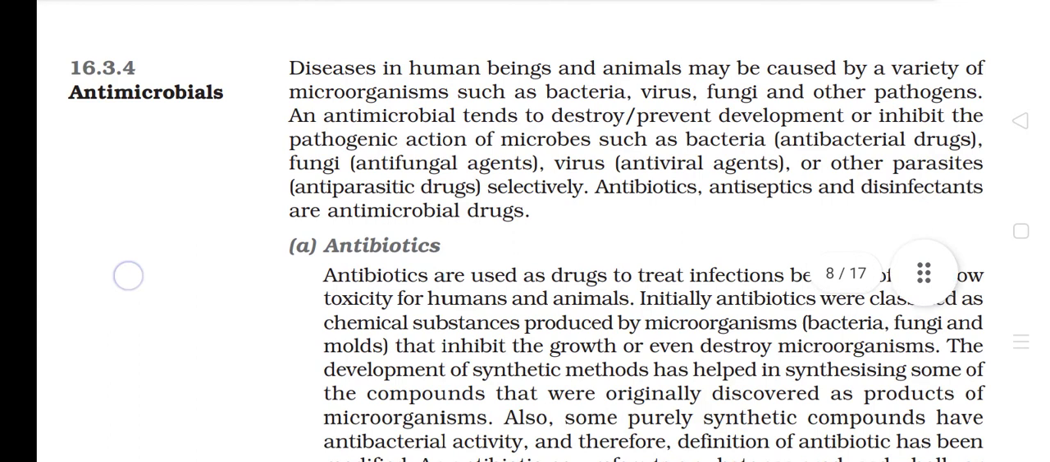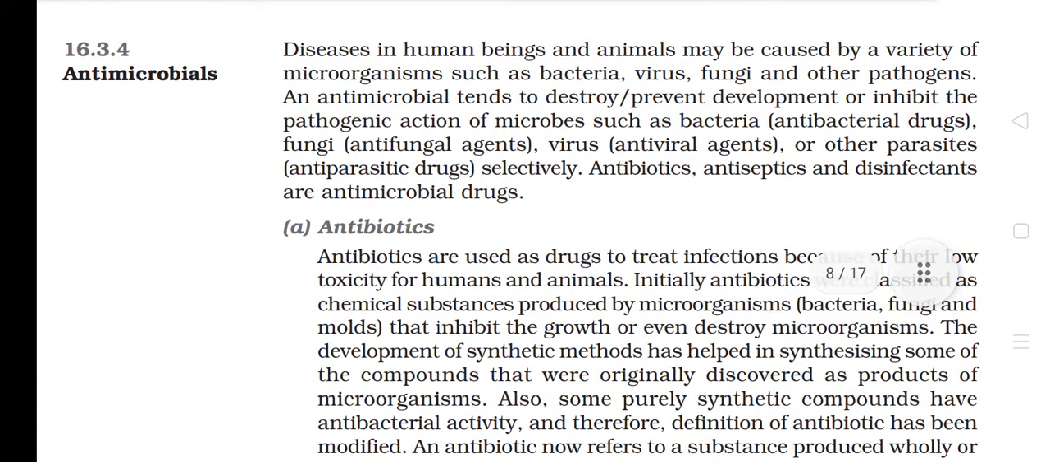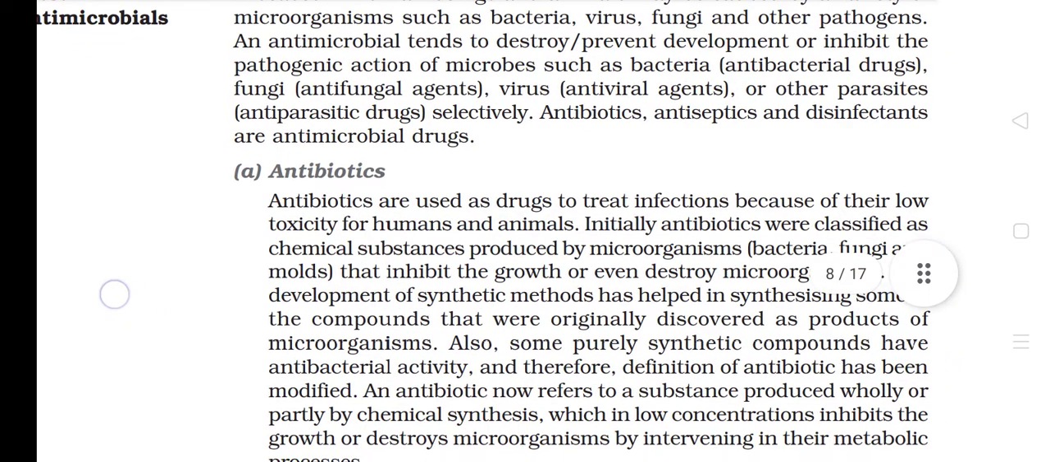16.3.4 Antimicrobials. Diseases in human beings and animals may be caused by a variety of microorganisms such as bacteria, viruses, fungi, and other pathogens. An antimicrobial tends to destroy, prevent development of, or inhibit the pathogenic action of microbes such as bacteria (antibacterial drugs), fungi (antifungal agents), viruses (antiviral agents), or other parasites (antiparasitic drugs) selectively. Antibiotics, antiseptics, and disinfectants are antimicrobial drugs.